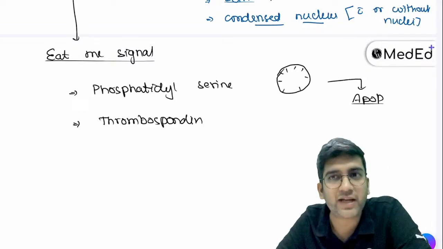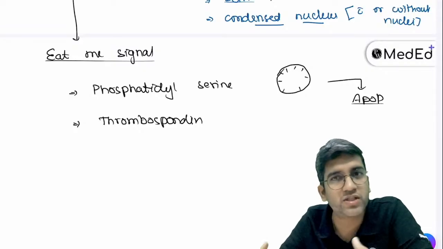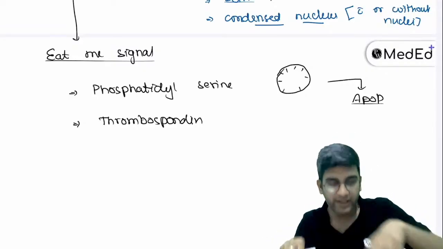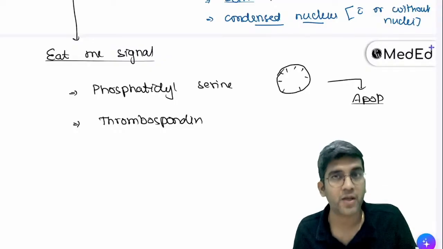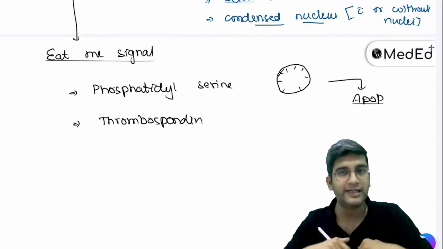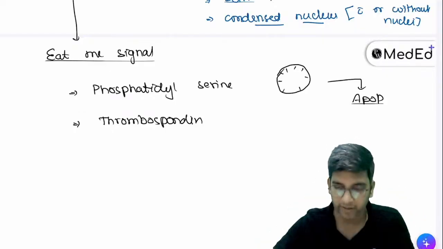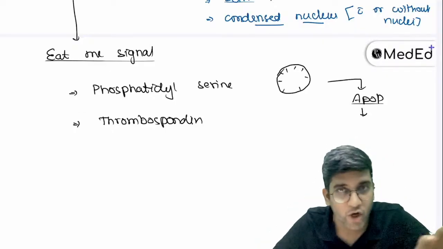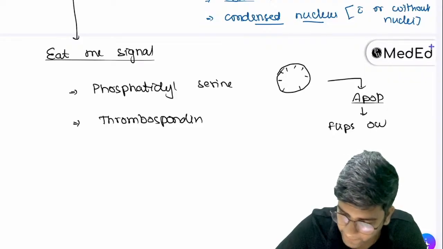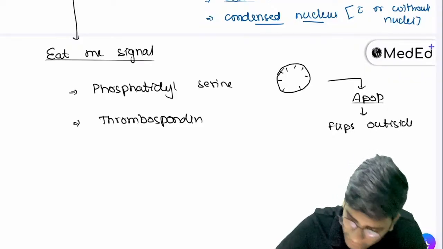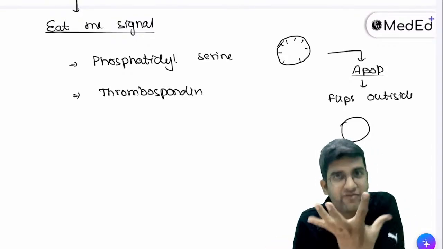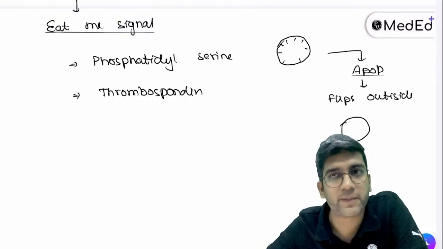Once the cell becomes apoptotic, it's not functioning. Can I say these proteins will slowly lose their power or lose their function? It will. So once the cell's protein phosphatidylserine loses its function, they lose the function to maintain the integrity, and they will flip outside, right? They cannot maintain the integrity and they flip outside of the cell. Imagine that's like a rubber band holding it. It flips outside. Will the cell fragment?